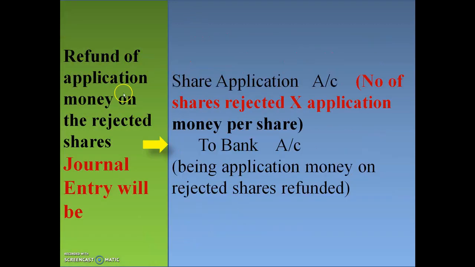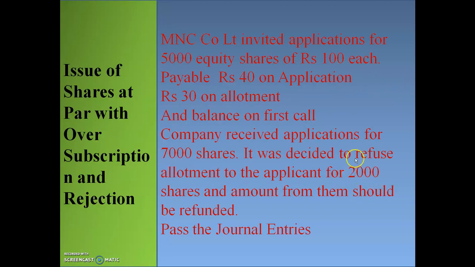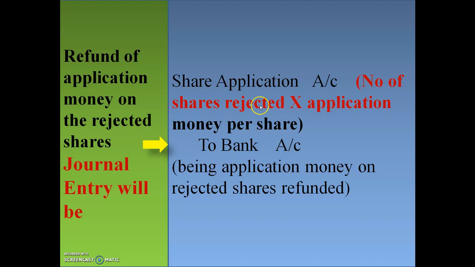Then pass the journal entries. See here, refund of application money on rejected shares. The journal entry will be, as I have already told you, share application account debit to bank account. In the share application account debit column, the amount will be the number of shares rejected multiplied by the application money per share. How many shares are rejected here? 2,000 shares.